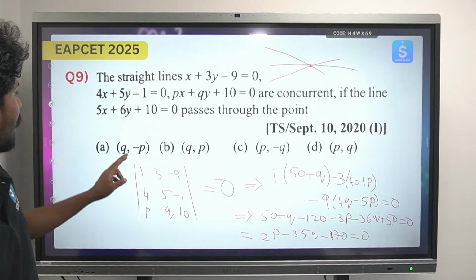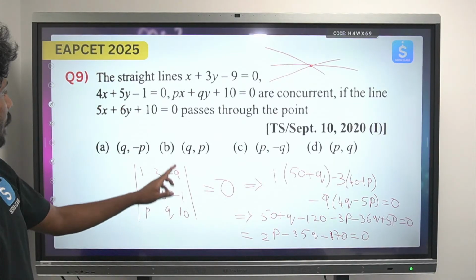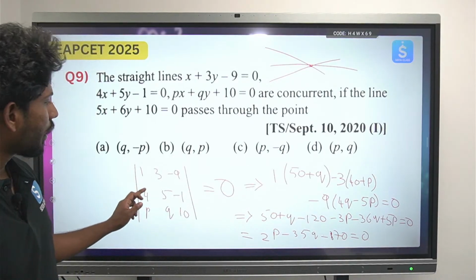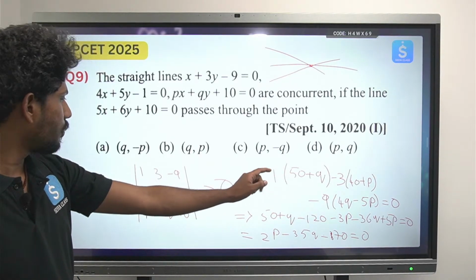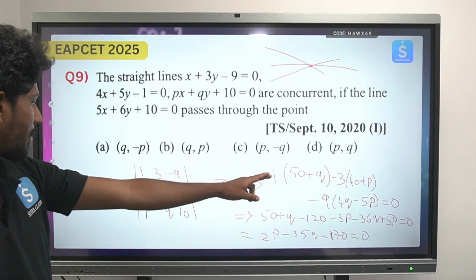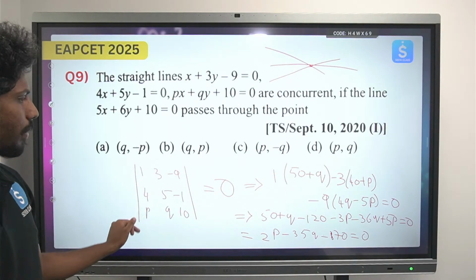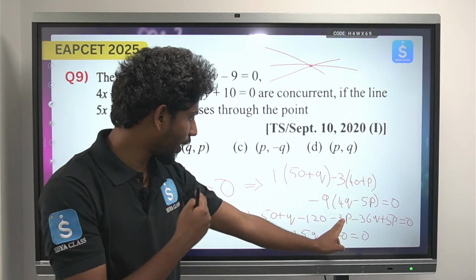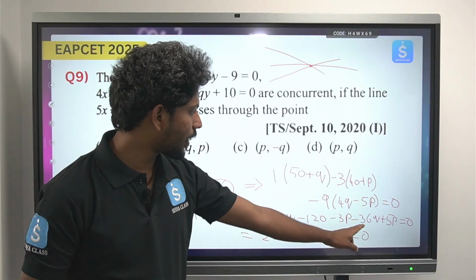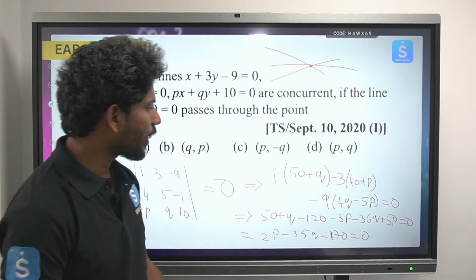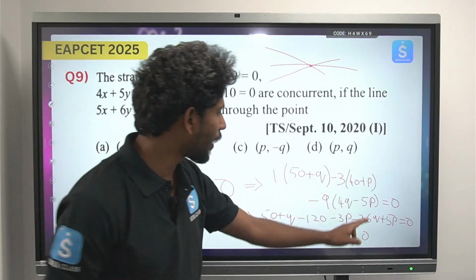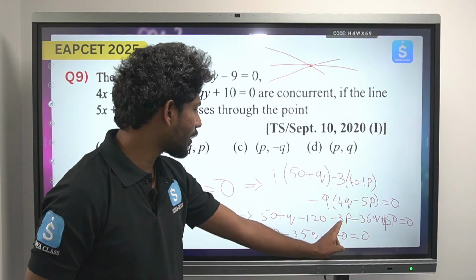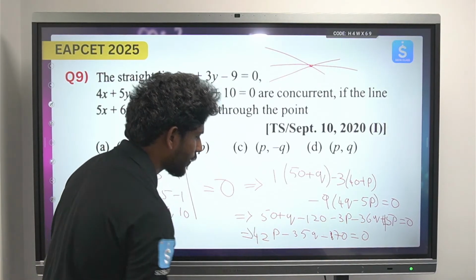Okay, so let's see the calculation again. 1 3 minus 9, 4 5 minus 1, 5 P, Q and 10. So then it will be 1 into 50 plus Q minus 3 times 40 plus P, minus 9 times 4Q minus 5P. So 50 plus Q minus 120 minus 3P, and minus 36Q. So minus 9 into minus 5, this will be 45P. So 45P and minus 3P, that will be 42P.